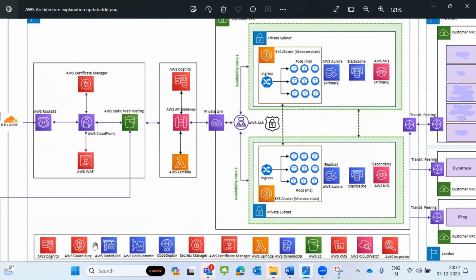Now GuardDuty. For example, I'm getting a lot of IPs and I want to monitor them and identify suspicious IPs. For that, we'll use GuardDuty. GuardDuty we need to enable in the particular region. For example, I'm using the London region, so we have to enable it in the London region itself. AWS Cognito, already explained: users without an AWS account want to log in using Gmail, Facebook, or Twitter, and they will be allowed from here itself. That we use AWS Cognito for.